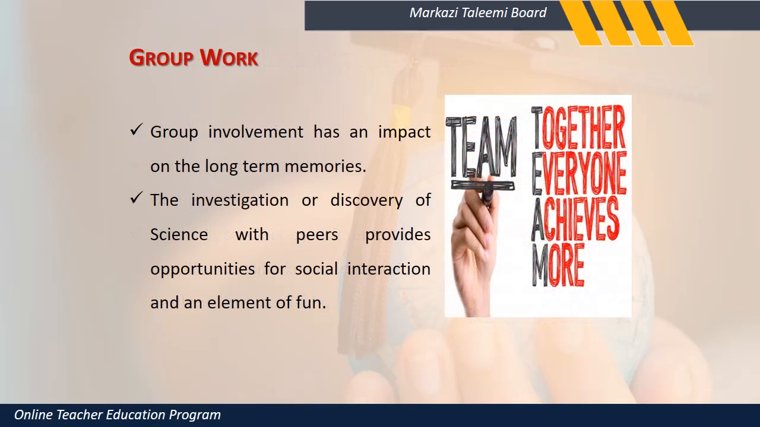Group involvement. What is the advantage in group work? Group involvement has impact on long-term memories. I remember, see, I told you just now, I remember I did this experiment with the students in the class. Abdul was there, Satish was there, Radha was there. We all sat together and we did this balloon experiment. Children remember. Let them investigate. Let them do discovery of science with peers, providing opportunity for social interaction. Let them talk to each other and find out.